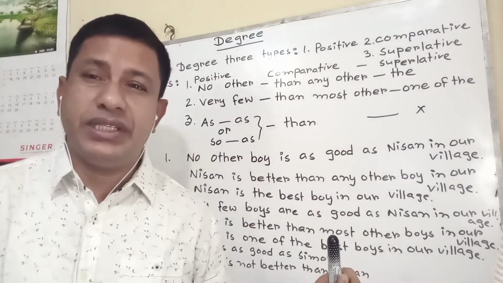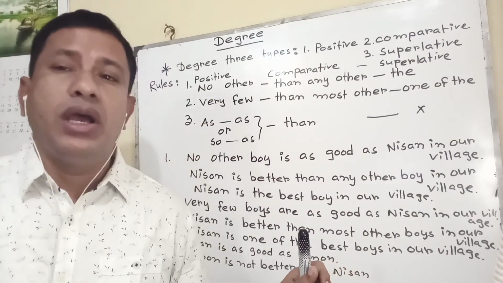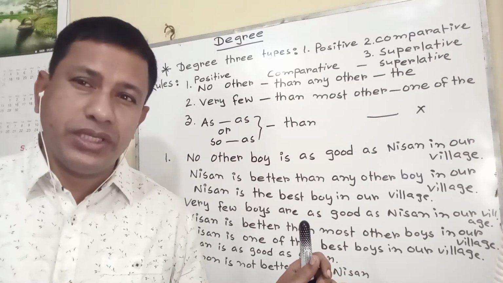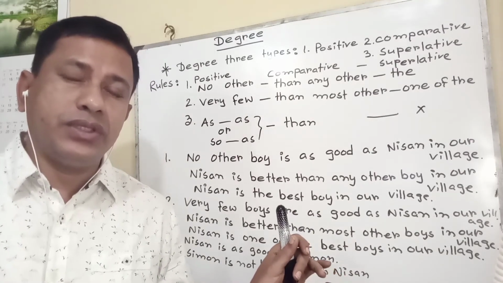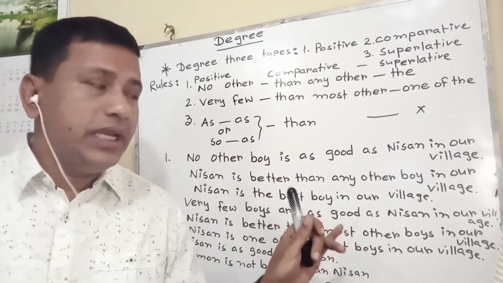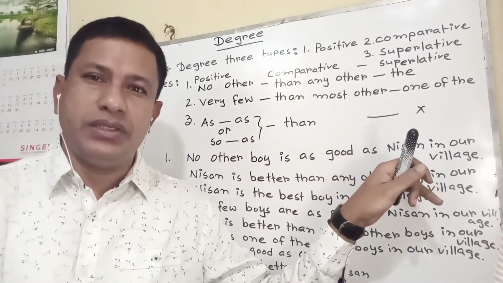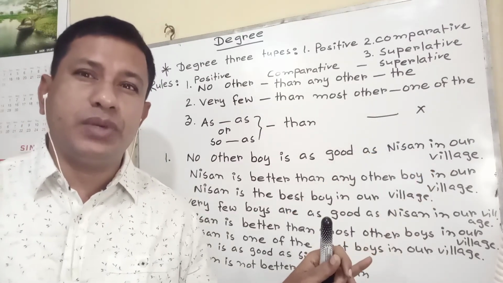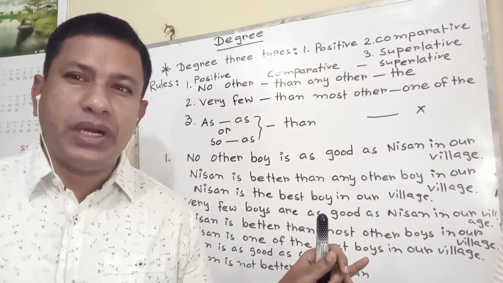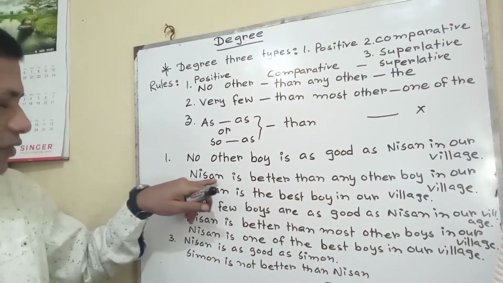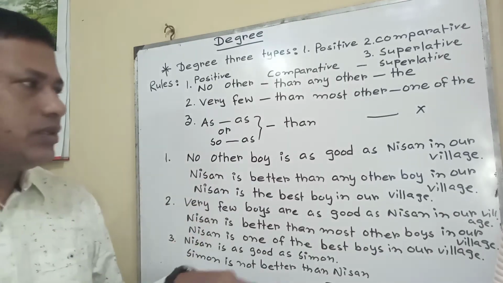Whenever you are asked to do comparative to positive, or whenever you are asked to do positive to comparative or superlative, at the time you have to begin from the last part. But if you are asked from comparative to superlative or superlative to comparative, at the time you have to begin from the beginning. So let's get started.